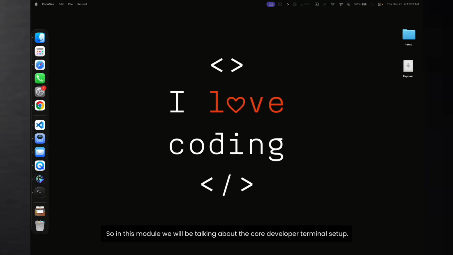So in this module, we will be talking about the core developer terminal setup.